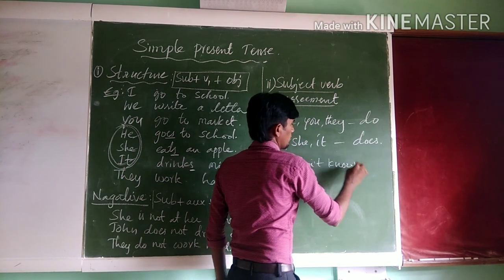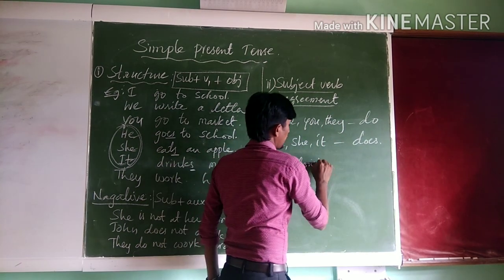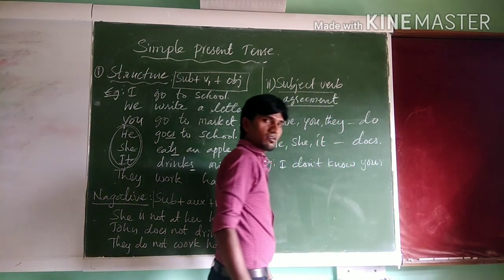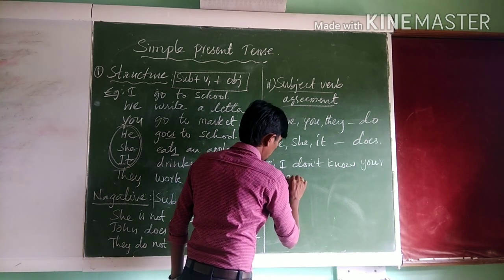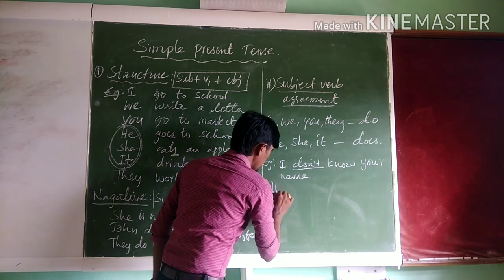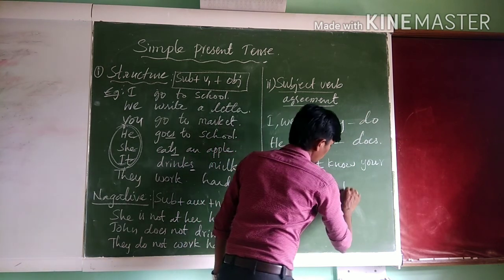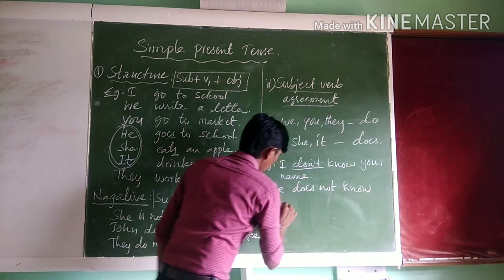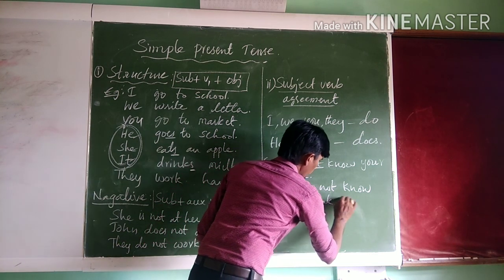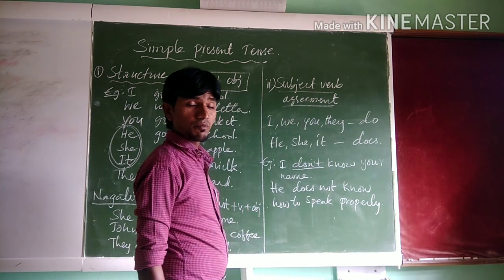For example, I do not know your name. It is a negative statement. He does not know how to speak properly.